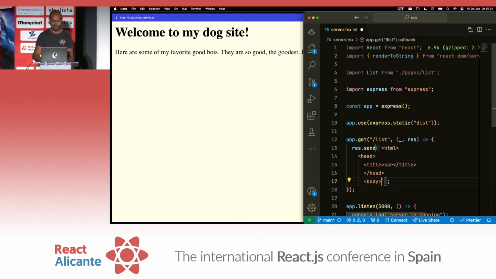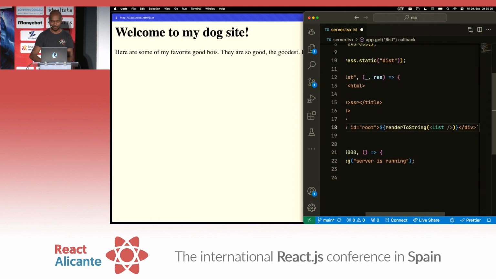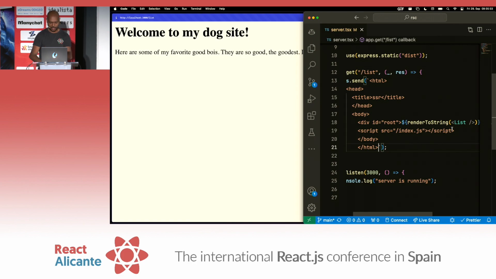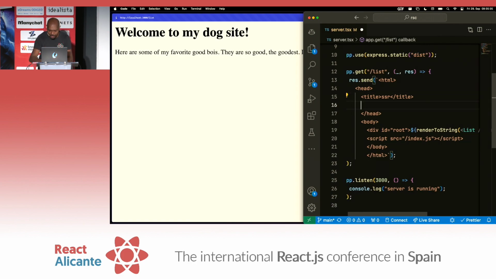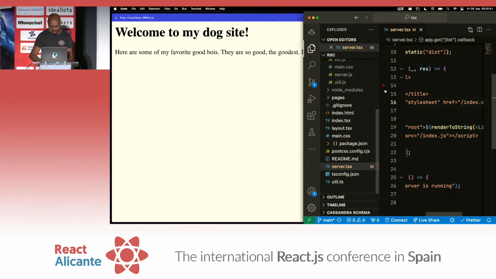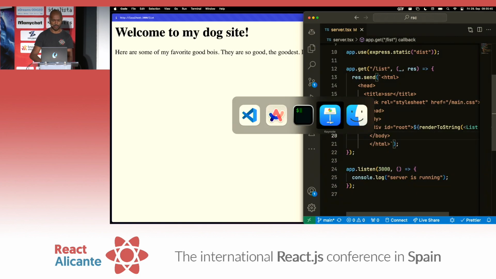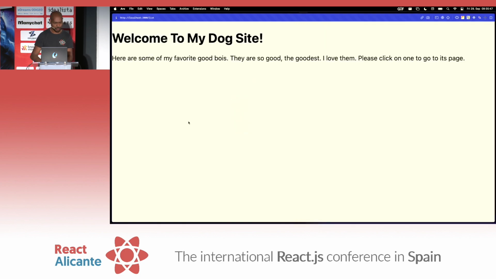Wow, Copilot is really not cooperating with me. This is fine. And body, and okay. So again, we're just rendering our list here. We should maybe reference the style sheet. Let's link, right? Link, rel, come on. Perfect. Is it index.css? It's main.css. Okay. This is kind of what we want. I hope you're tracking with this. Perfect. We have CSS. Everything's great.